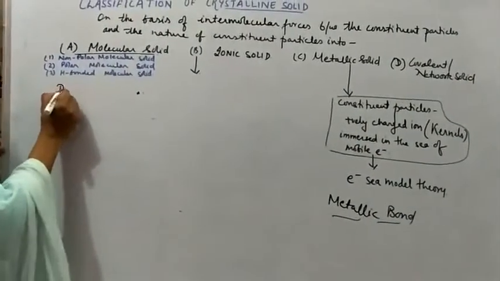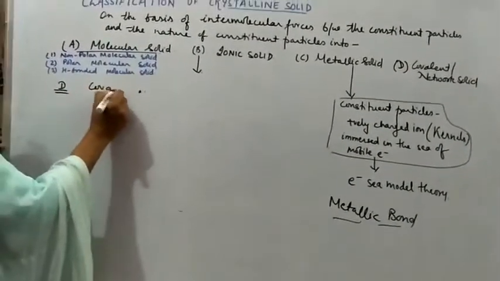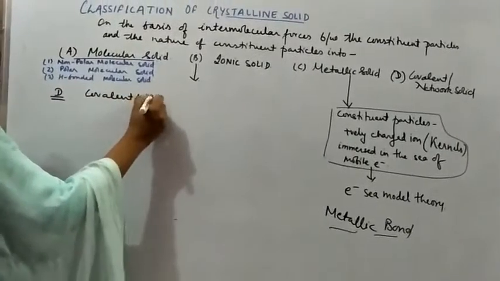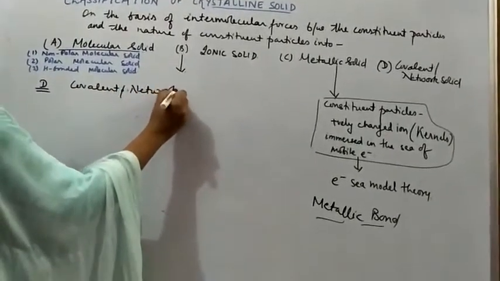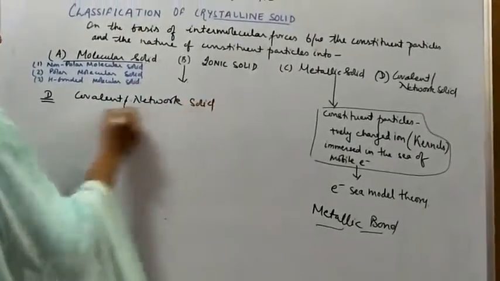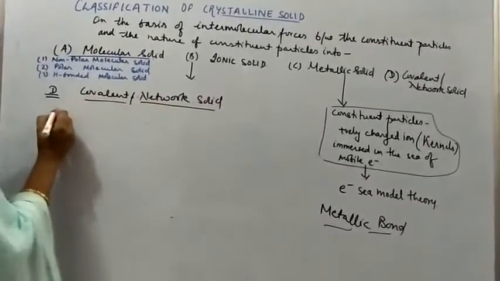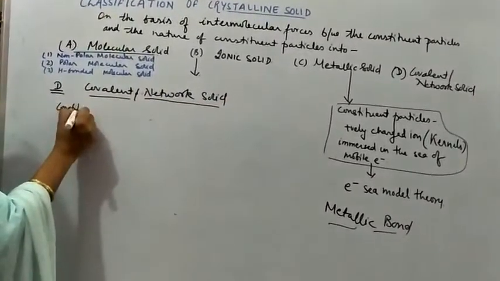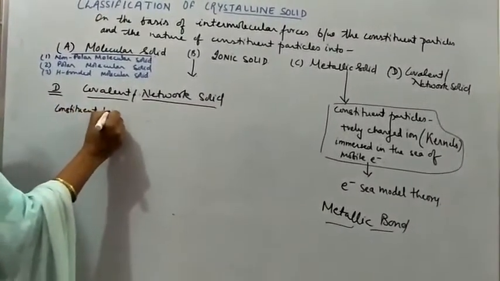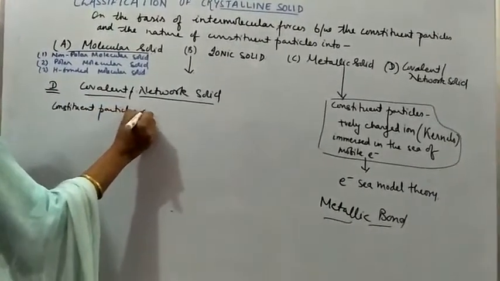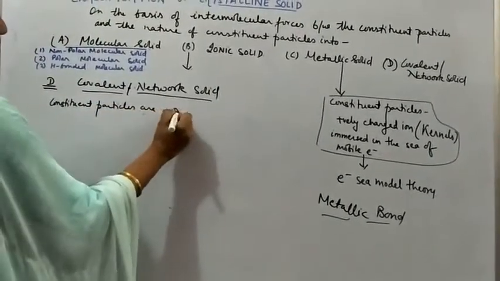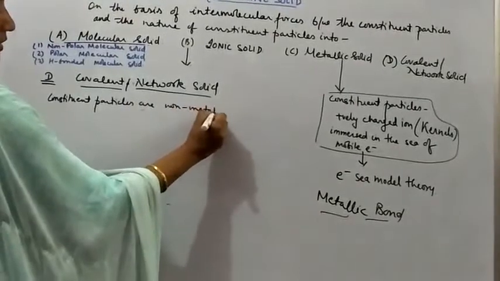So we are going to discuss here the fourth one, which is the covalent or network solid.